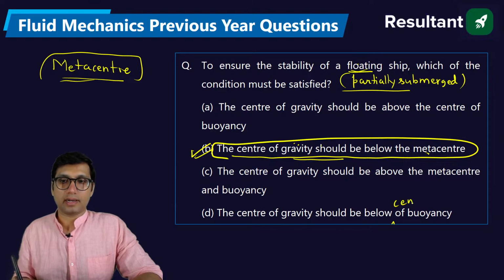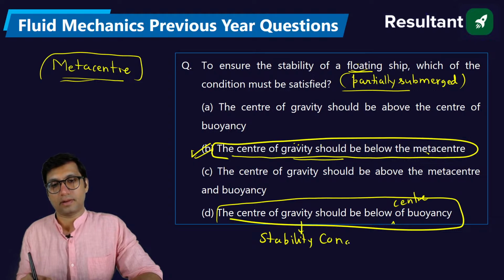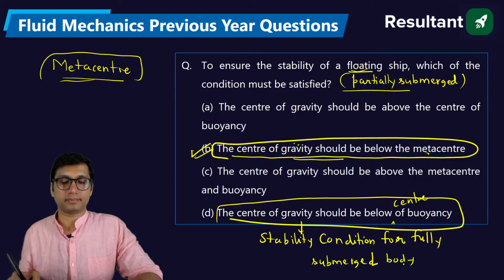Or this is a condition: the center of gravity should be below the center of buoyancy. This is the stability condition for a fully submerged body, right? Remember, they can ask you this tomorrow. This is the stability condition for a fully submerged body. Clear?